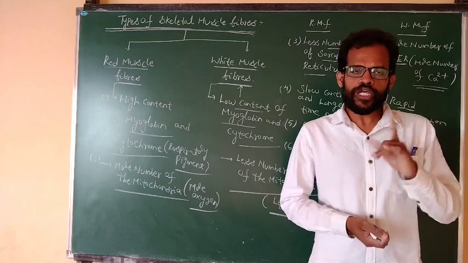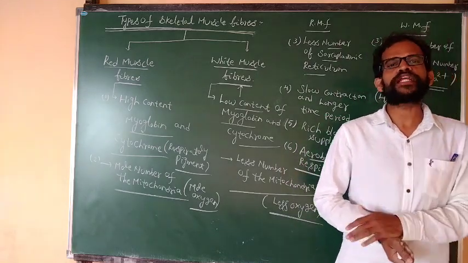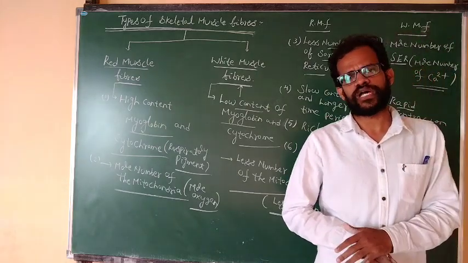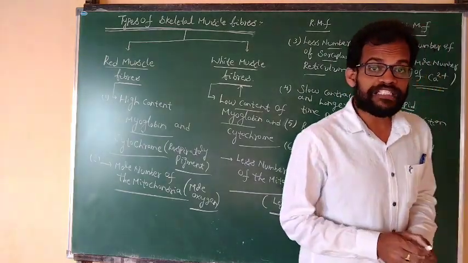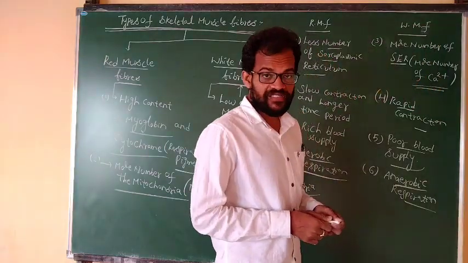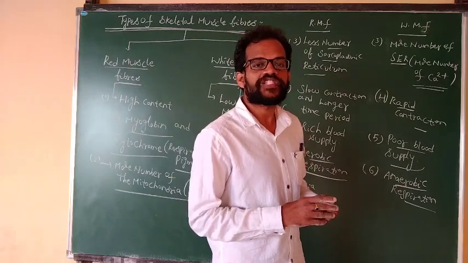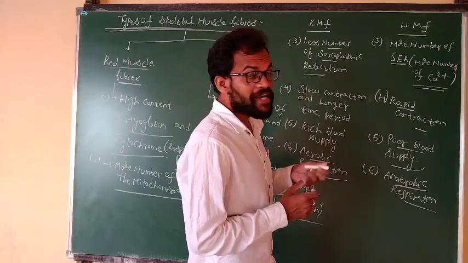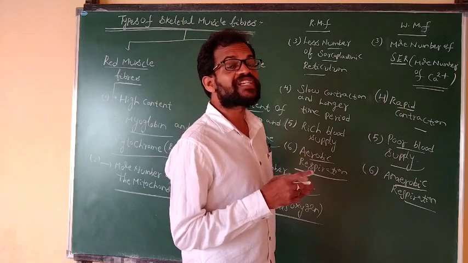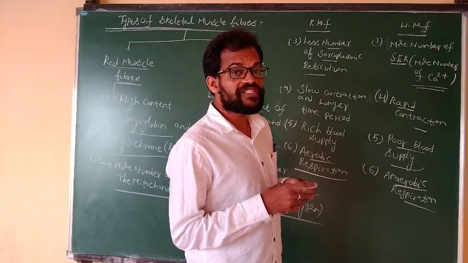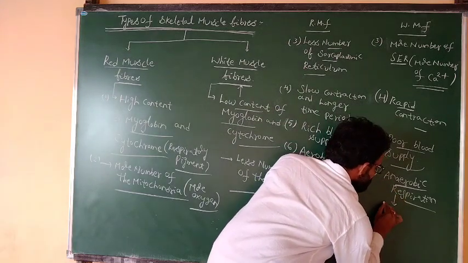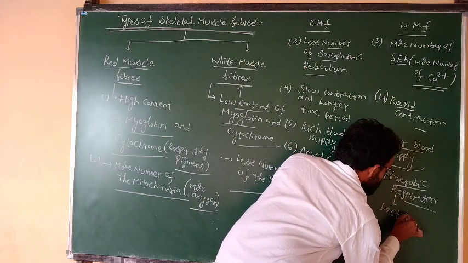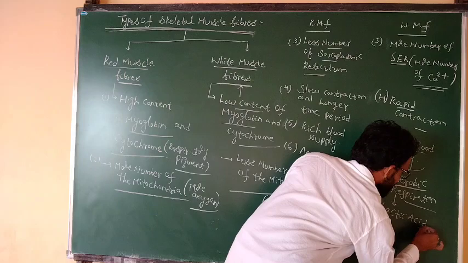Aerobic respiration means glucose molecules are completely broken down to produce energy. Anaerobic respiration means, in the absence of oxygen, as in white muscle fibers, the glucose is converted into lactic acid.